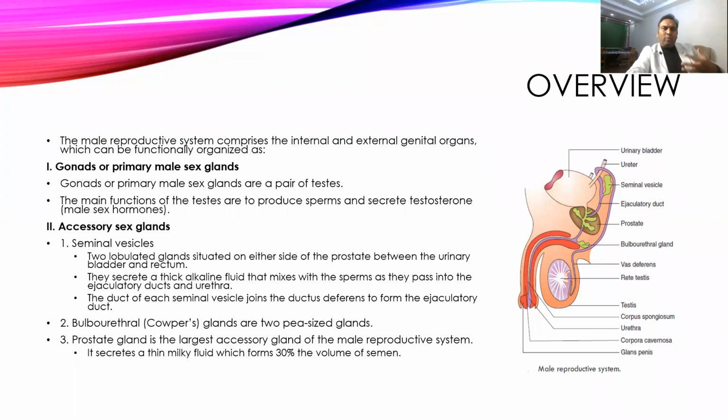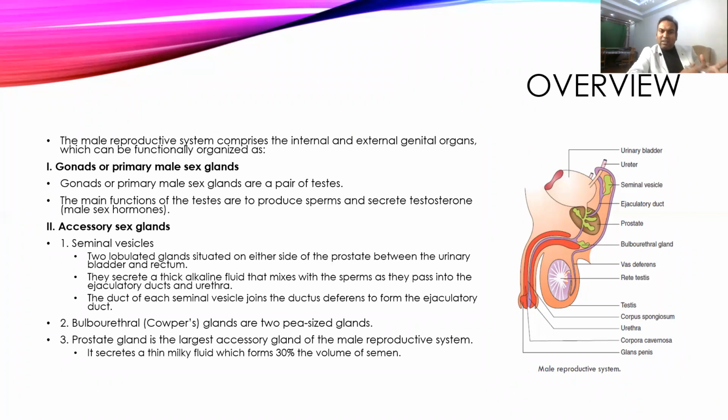Okay, so the male reproductive system is made up of various glands, also called organs, which participate in the reproduction. Apart from this, it is also made up of a ductal system which transmits the sperms from the site of origin to the site of fertilization.